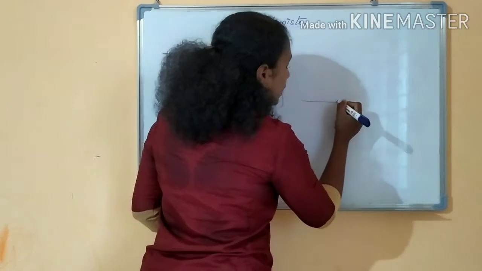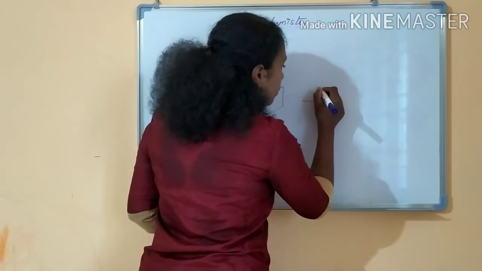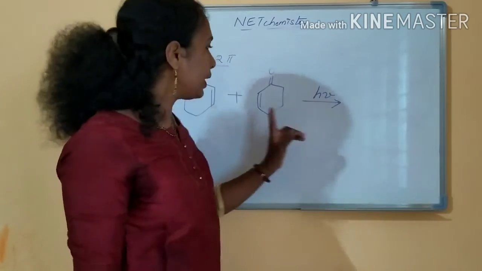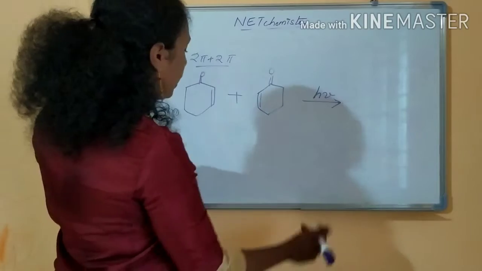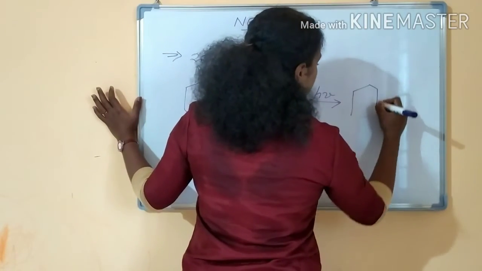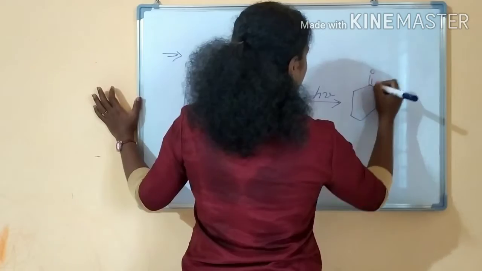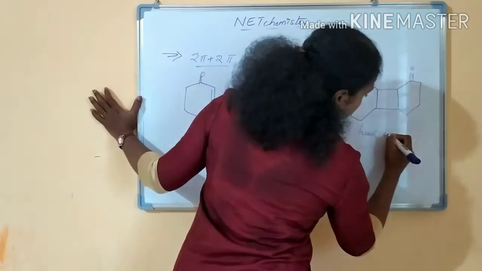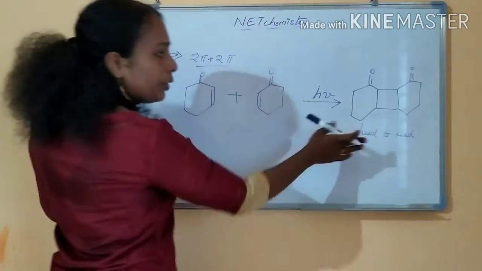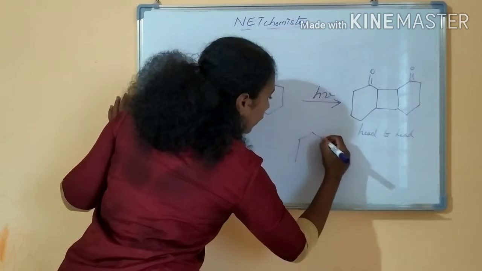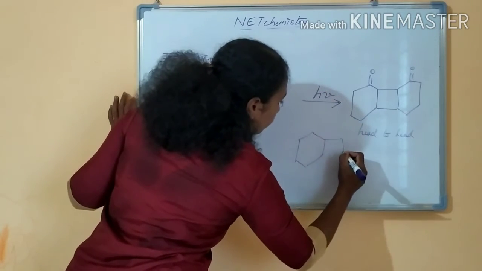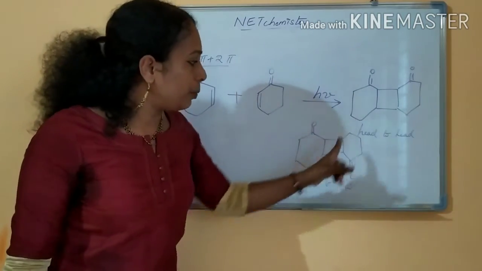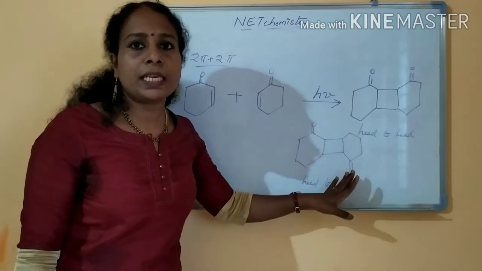And this 2pi cycloaddition is always possible by photochemical condition, not thermally possible. It will be a photochemical addition reaction. There are two products that will be forming, right? One is head to head addition. This will come like this. This is the head to head product, and the head to tail product is also possible, okay? So head to head product and head to tail product, it is simply cycloaddition reactions.